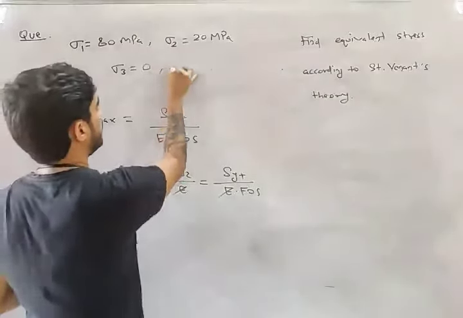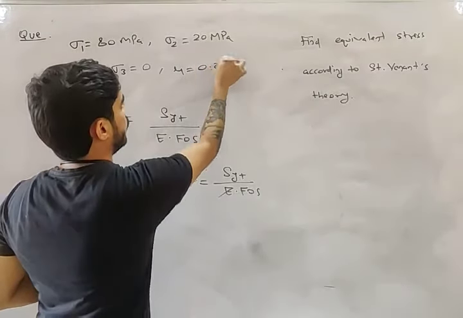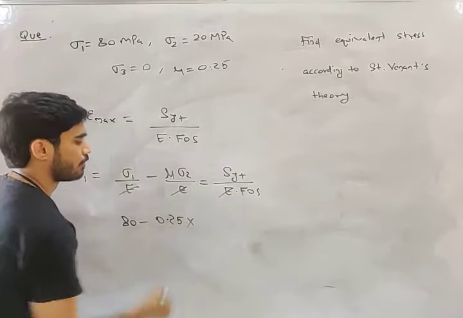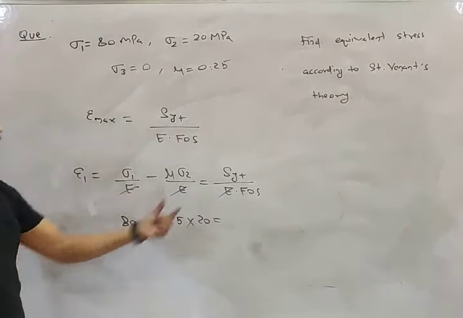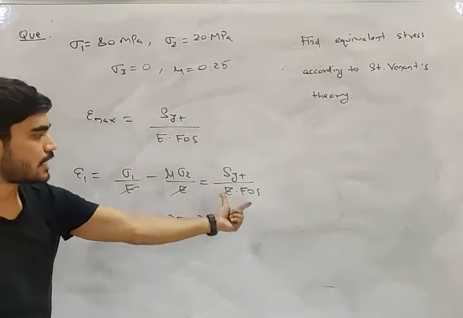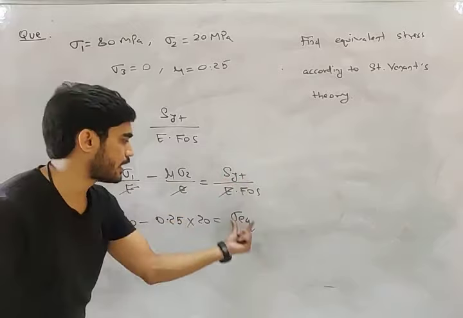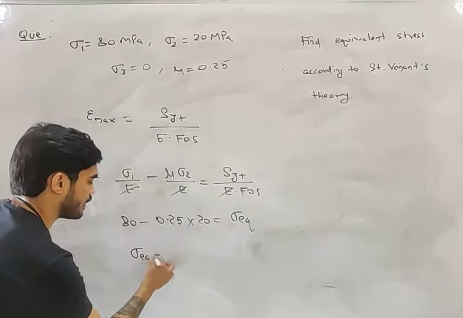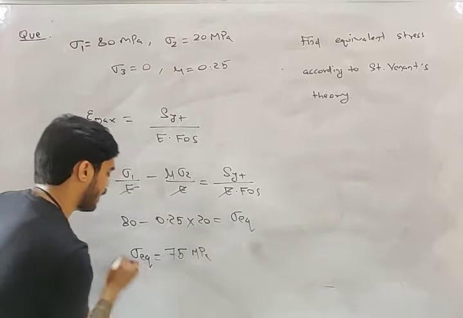Sorry, I didn't give you the value of mu. Mu is 0.25. So mu 0.25 multiplied by sigma 2, 20, equals SYT by FOS. SYT by FOS will be sigma equivalent, so just replace it. What will be sigma equivalent here, my friend? It will become 75 megapascal.